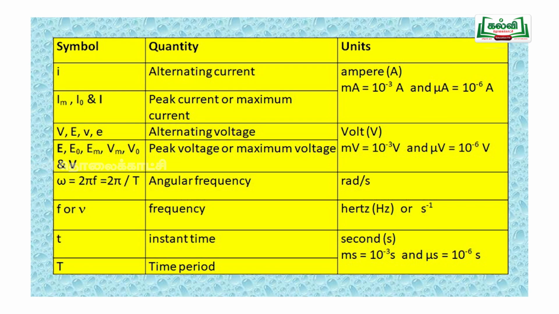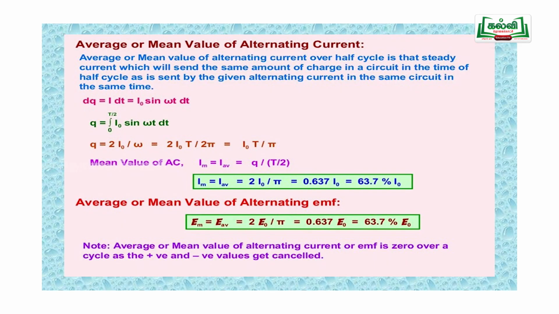Now we are going to recall the information we have discussed. First, alternating current is represented as I equal to I naught sin omega t. Here I naught is the peak value, omega is the angular frequency, and t is the instantaneous time.